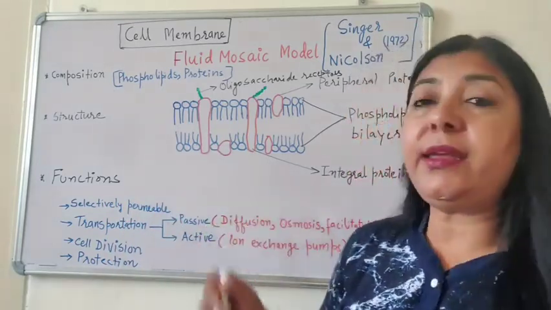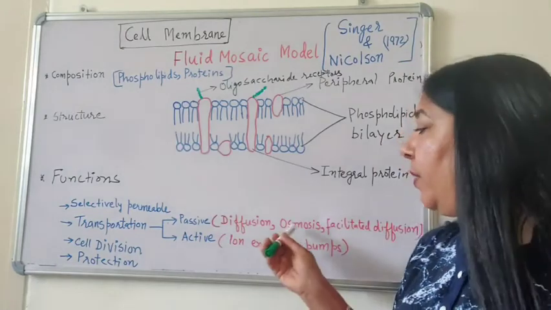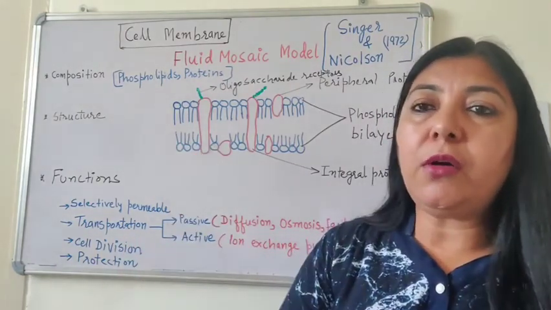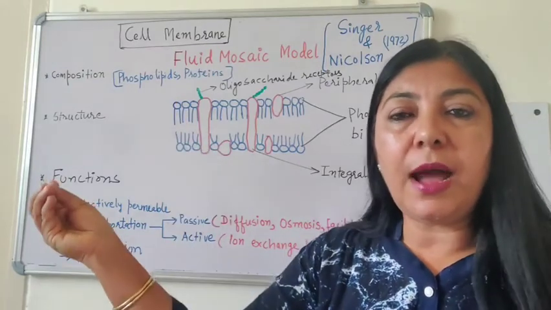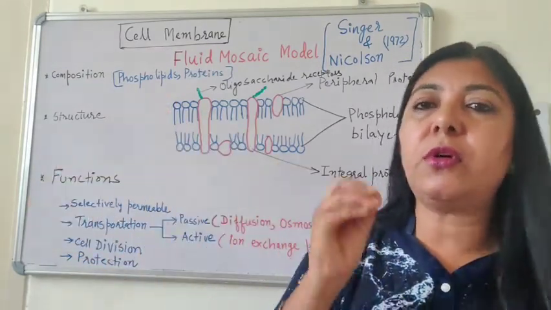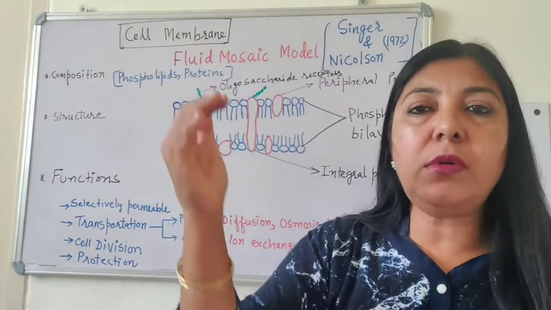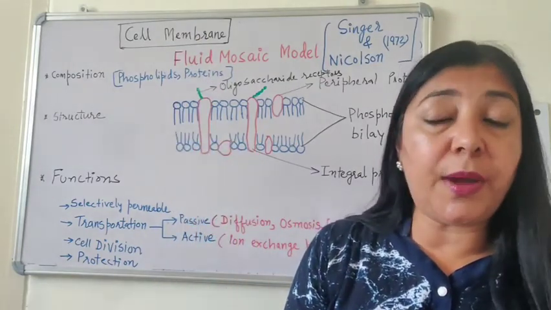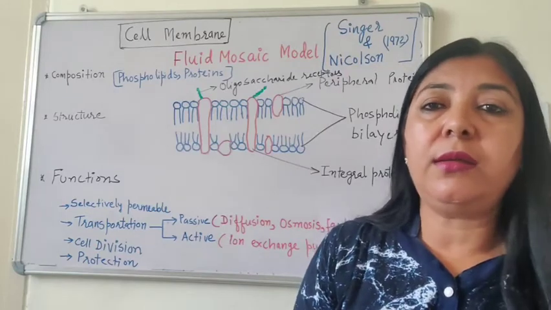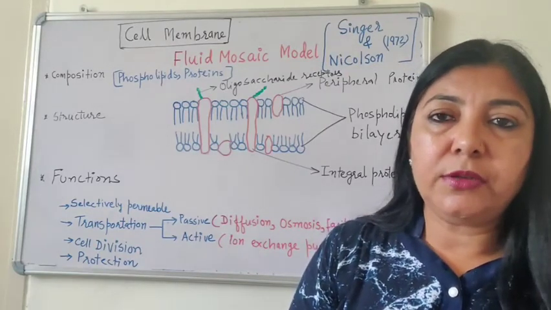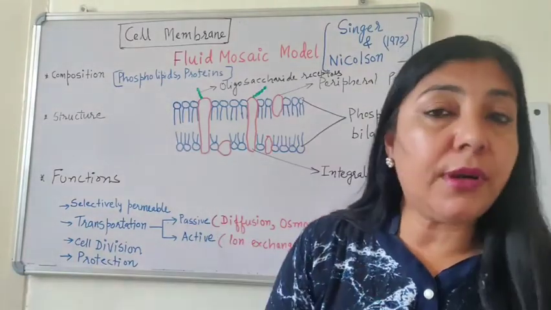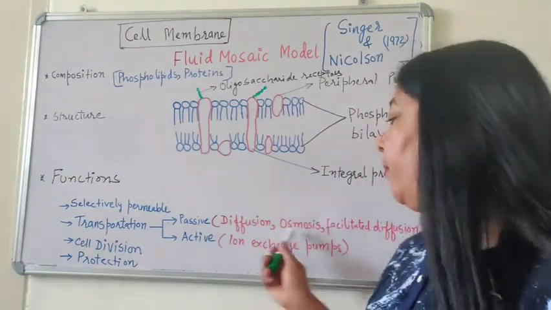Passive transportation again can be of different types. It may be a simple diffusion. Diffusion means moving of the particles from high concentration to low concentration. This is called downhill movement. So these particles may be solid, liquid or gas particles. So it is diffusion and it does not require any energy.